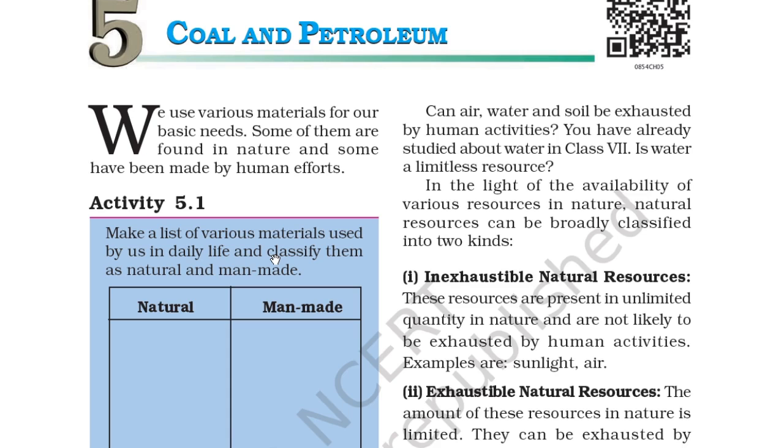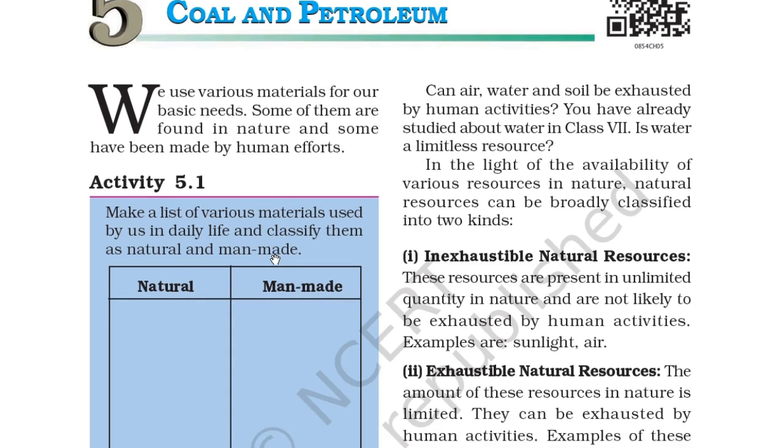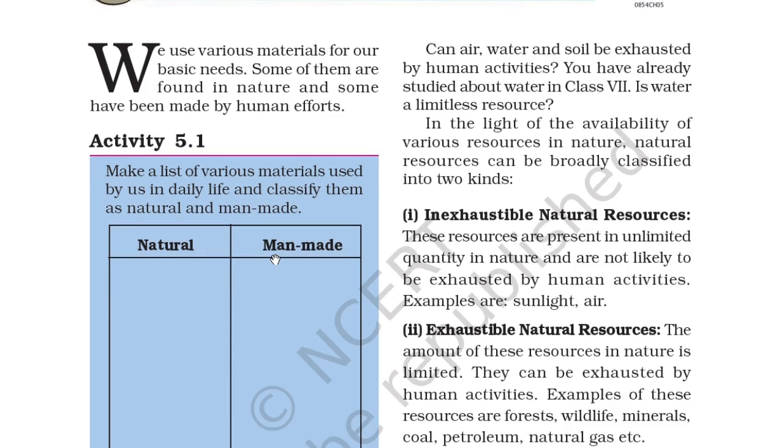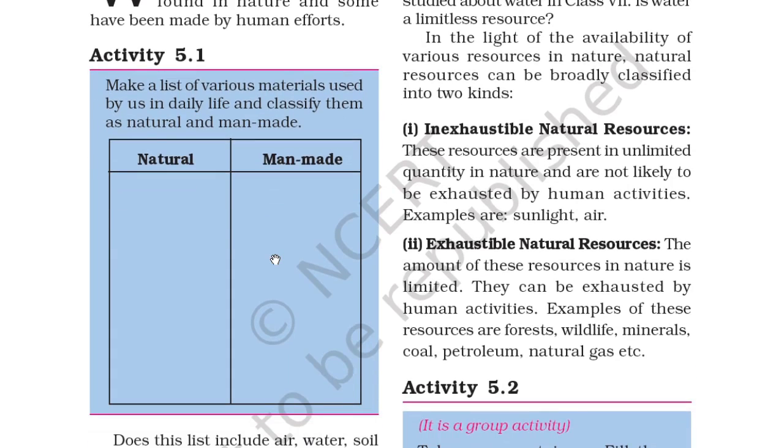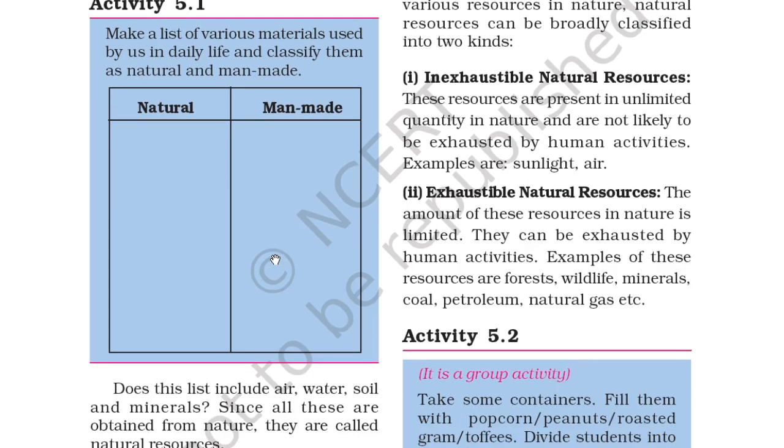In the light of the availability of various resources in nature, natural resources can be broadly classified into two kinds. First is inexhaustible natural resources. These resources are present in unlimited quantity in nature and are not likely to be exhausted by human activity. So these are inexhaustible natural resources like sunlight, air, etc.